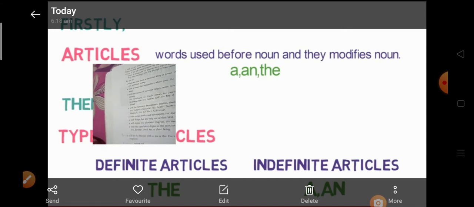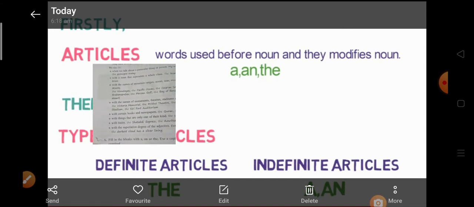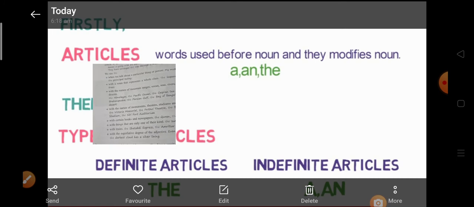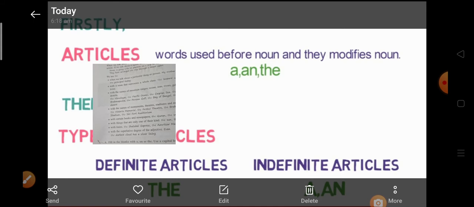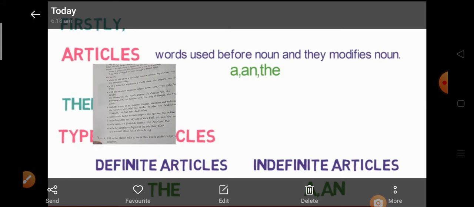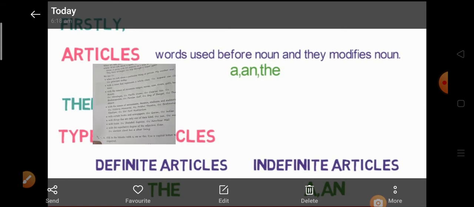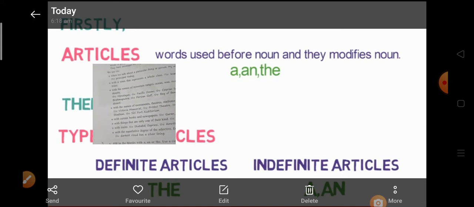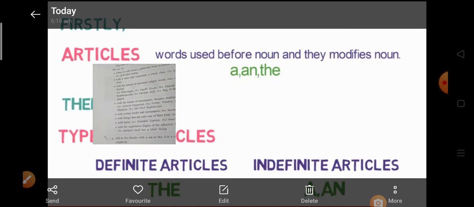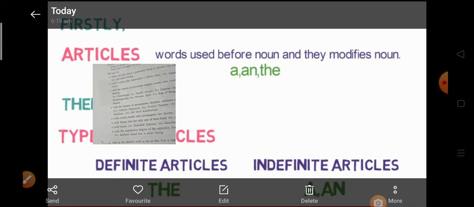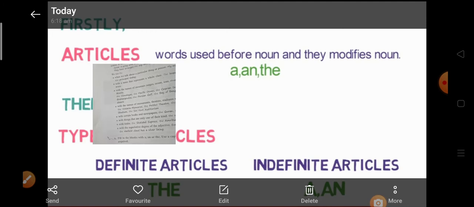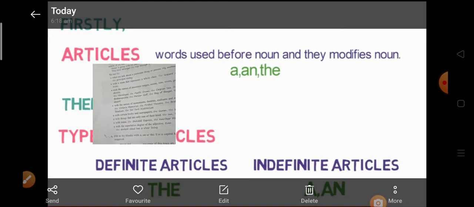You have to learn these points, that where we use the, then only you will be able to use it properly. With certain books and newspapers: the Quran, the Indian Express. With things that are only one of their kind, like the sun, the moon, the earth. With trains, before train names we use the: the Shatabdi Express, the Amritsar Mail.